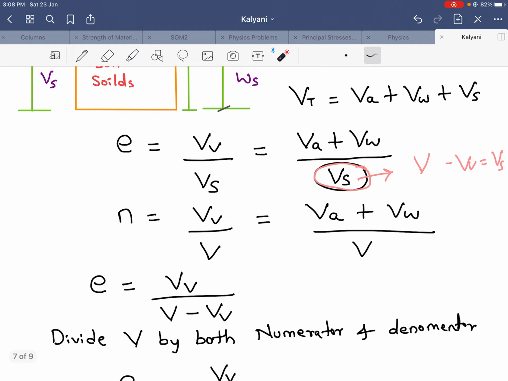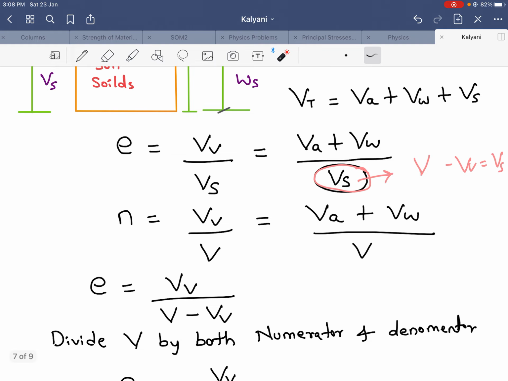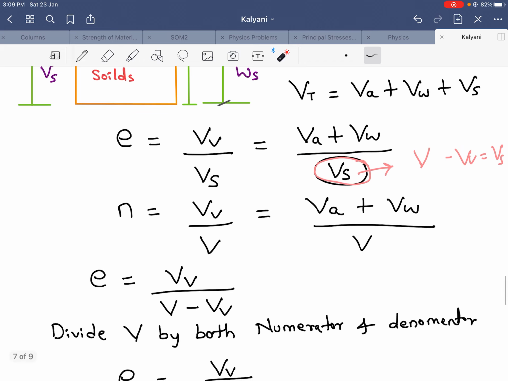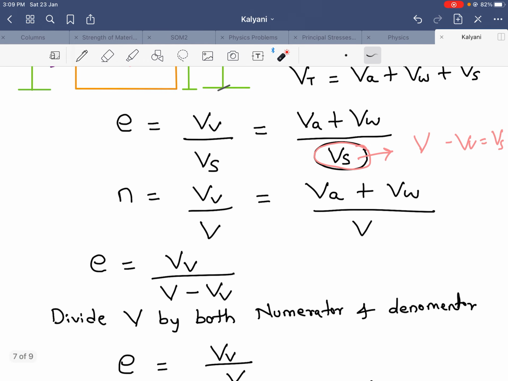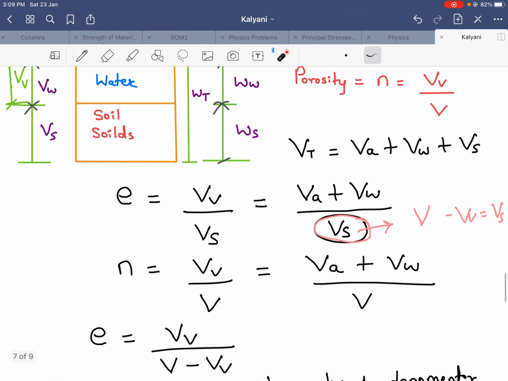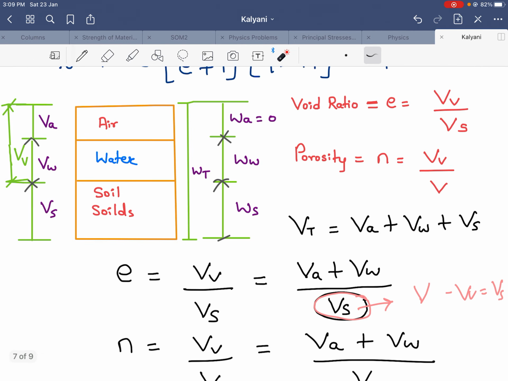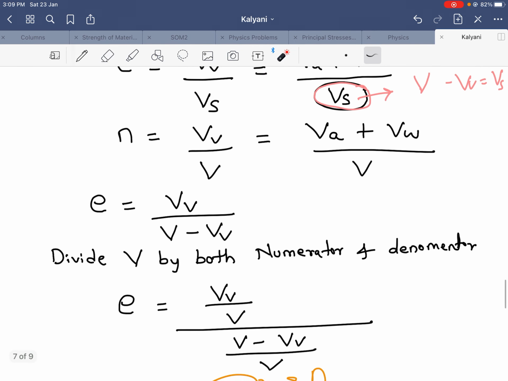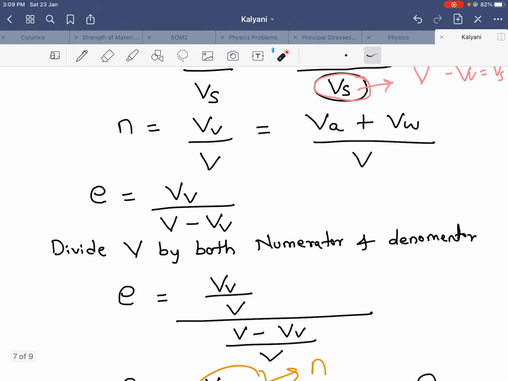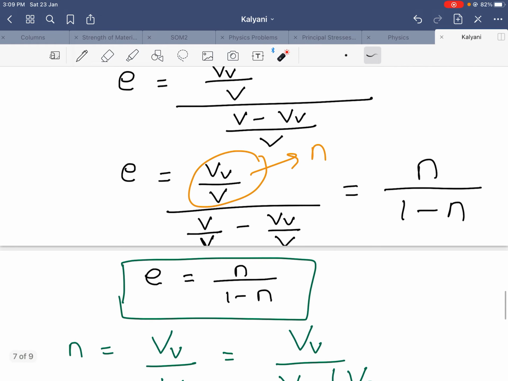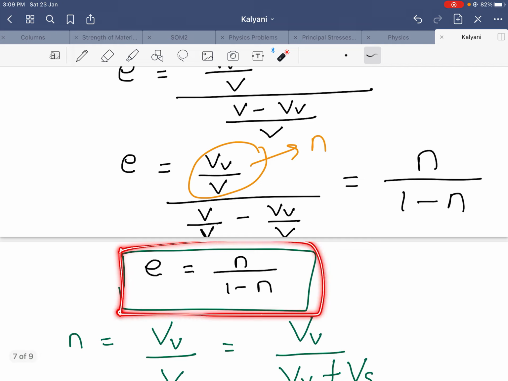Then I have taken this term, Vs, which I can split: Vs is equal to total volume minus Vv. Then I have divided by V. Why? Because I wanted the answer in terms of porosity. For getting the porosity, what was the definition? Vv by V. For that purpose, I have divided by total volume. And I got the answer, that is e is equal to porosity divided by 1 minus porosity.